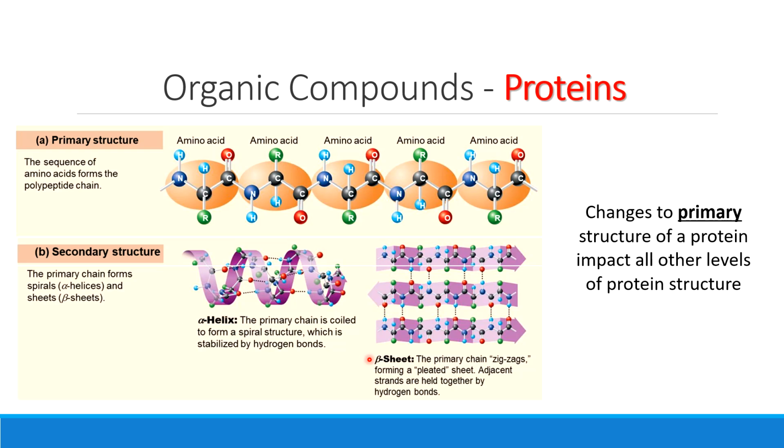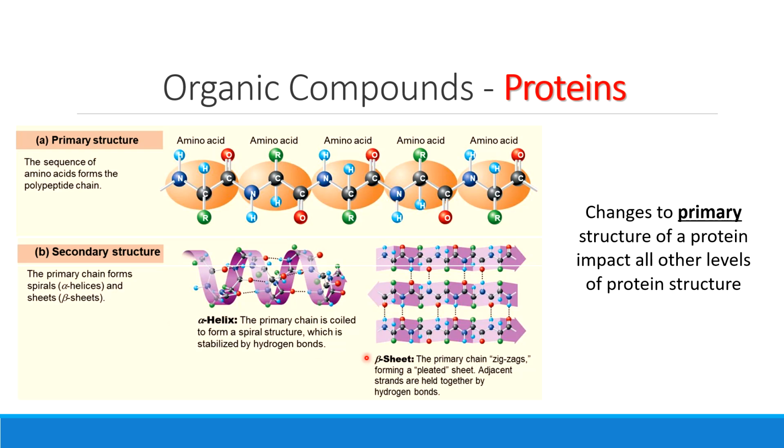I like to think about an alpha helix and a beta sheet. The alpha helix is kind of like those curly ribbons you put on a birthday present. So the amino acid chain just circles around and around and around itself all the way down. That's an alpha helix. Versus a beta sheet is like if I took a string of beads and I curved it back and forth in a zigzag pattern. That's a beta sheet.